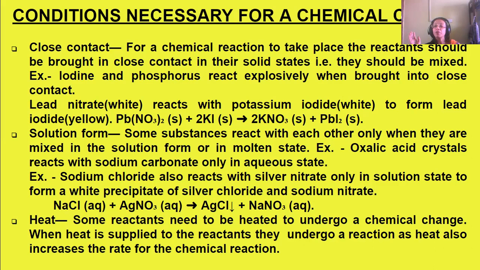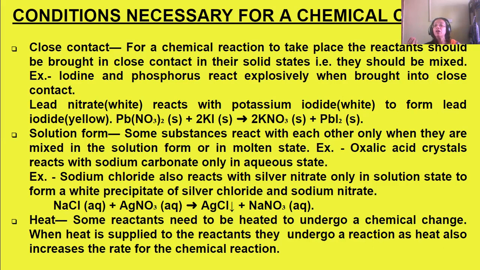When these two solutions are mixed together, a white precipitate is formed. That is a totally new substance, because the bond in silver nitrate is broken, and the bond in sodium chloride is also broken. So sodium combining with nitrate forms sodium nitrate, and silver combining with chlorine forms silver chloride. That silver chloride is forming a precipitate.